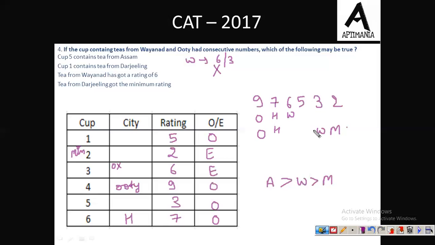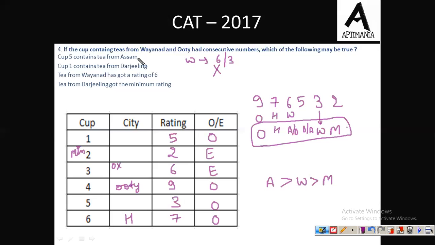Fine. Now we have confusion between A and D. So either of A and D will be given the rating 5 and the second one will be given the rating 6. Fine. So this is the case. Now question is, cup 5 contains tea from Assam. Yes, this is possible. Now cup 5 is the one with rating 3. So this is not possible. The one with rating 3 is W only and it is fixed. We don't have any option.